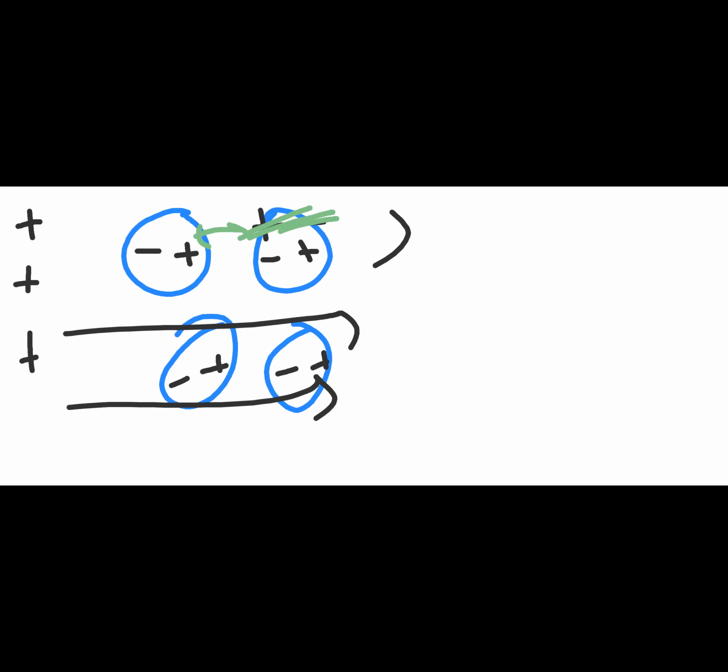Now this property of dielectric, let's come to the main point: what you actually call a dielectric.